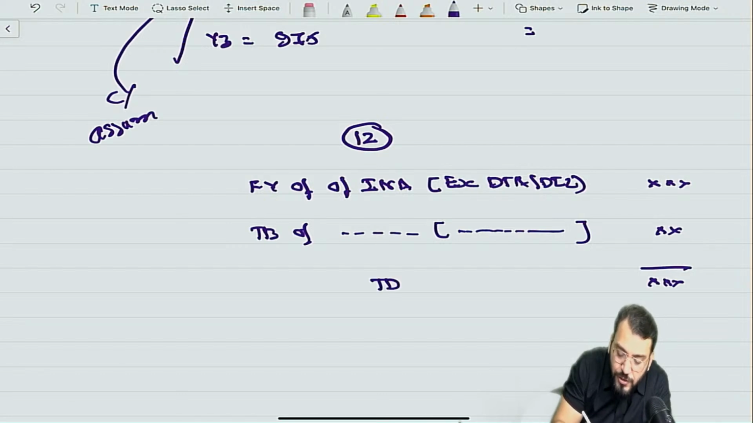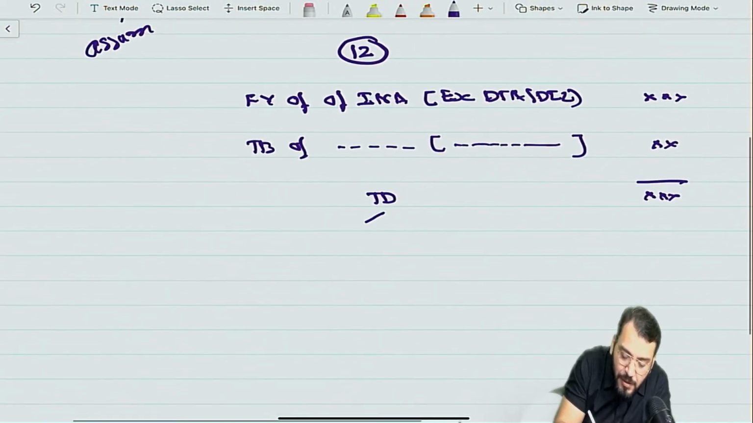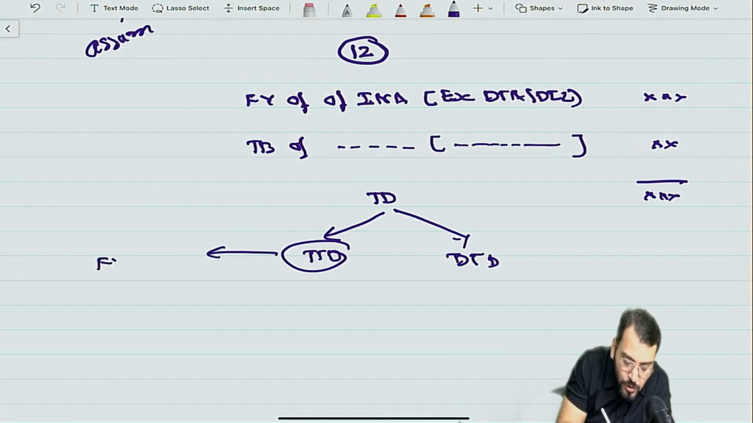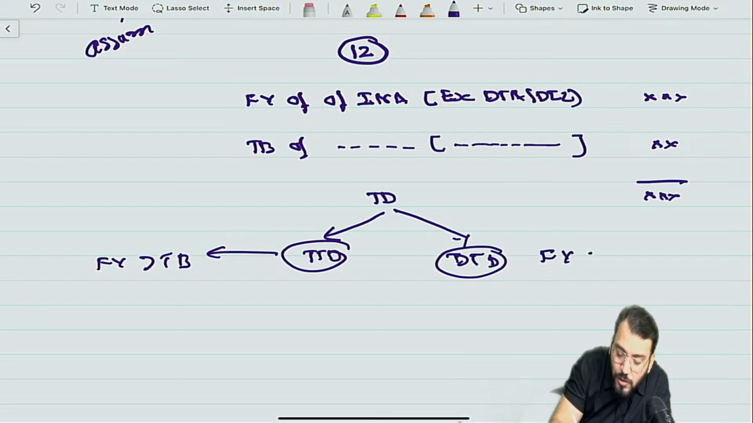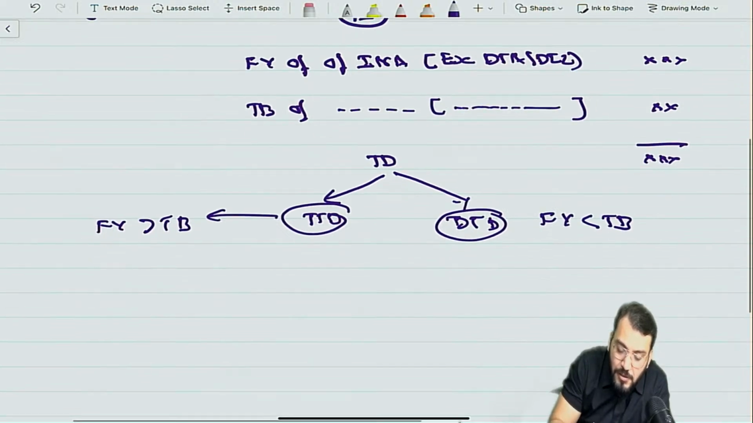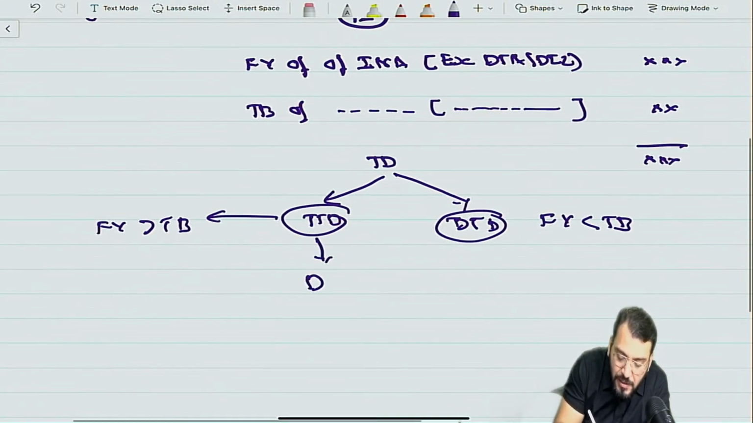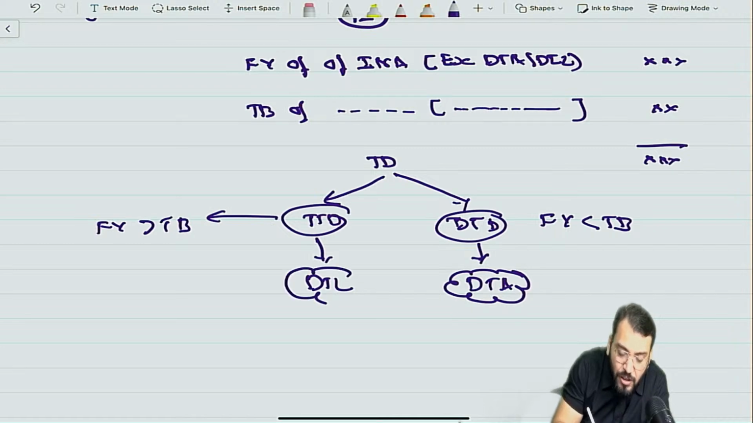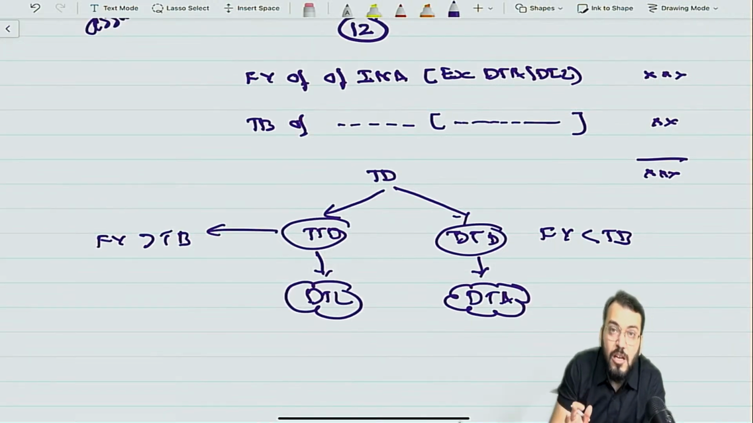So this will become either a taxable temporary difference or a deductible temporary difference. Taxable is when the fair value is more than the tax base. Deductible is when the fair value is less than the tax base. Depending on that, either DTL will be created or DTA will be recognized. Have you understood? Now coming to the journal entry.